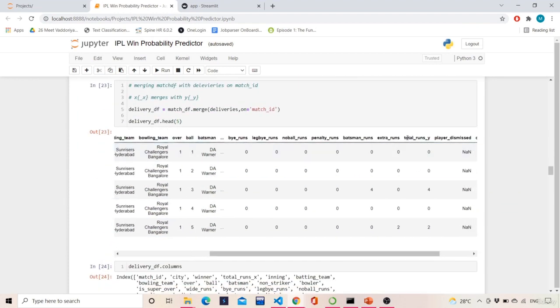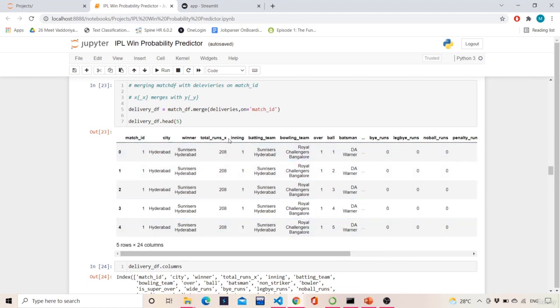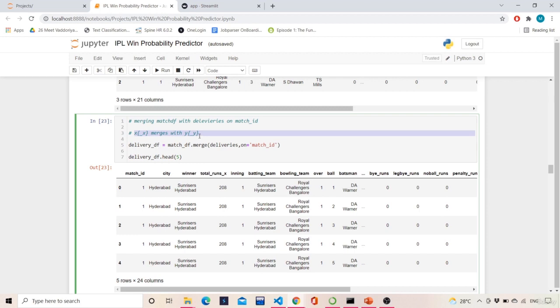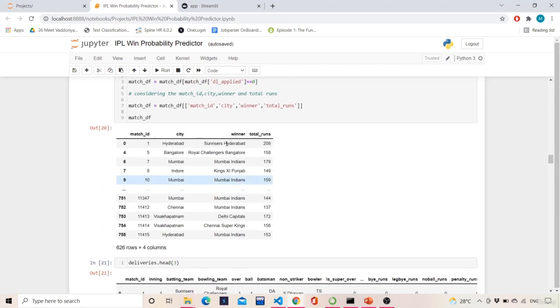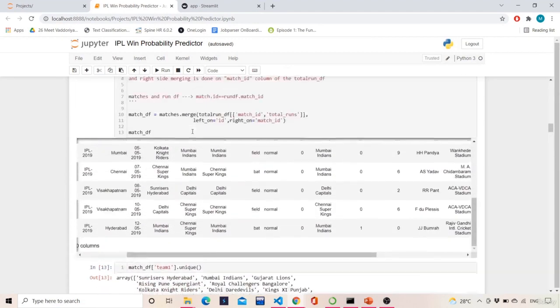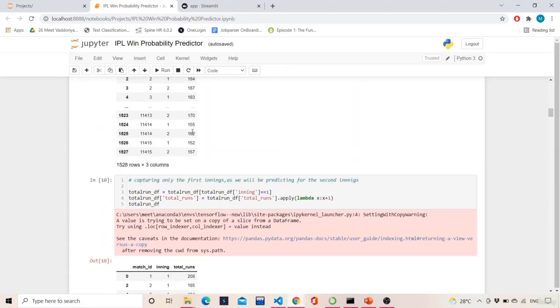Total runs Y indicates that these total runs were from the deliveries data frame, and total runs X indicates that these total runs were from the match DF data frame. The naming convention I explained in the last video. Now we know that previously we considered only first innings, right? If we go back, we considered only first innings over here, innings equals 1.